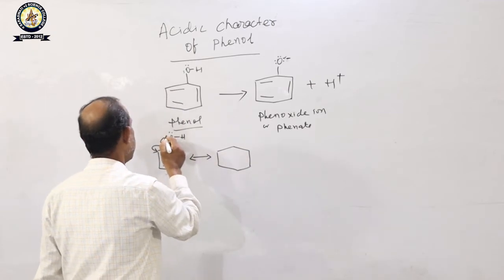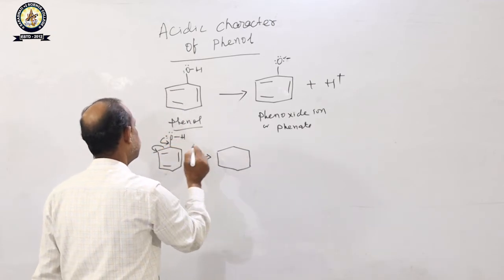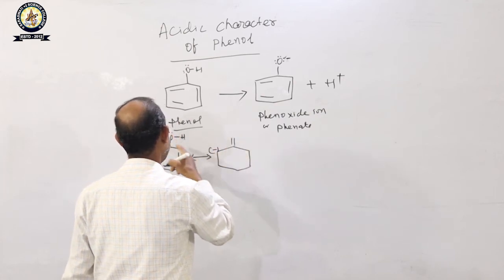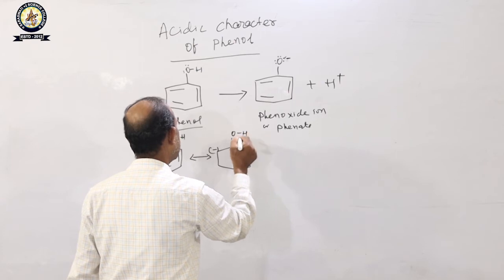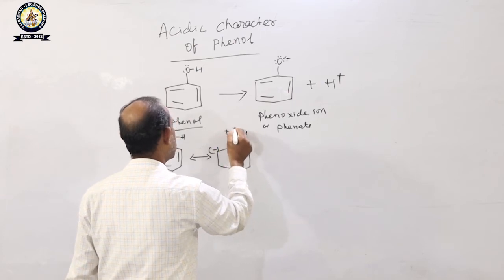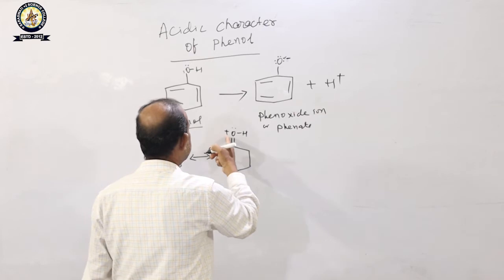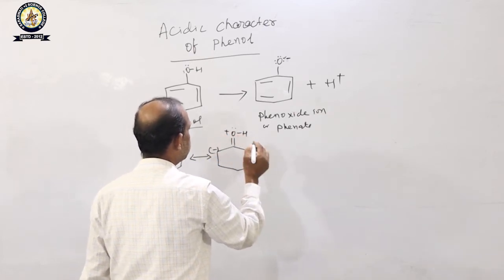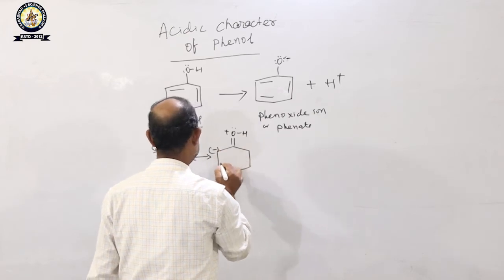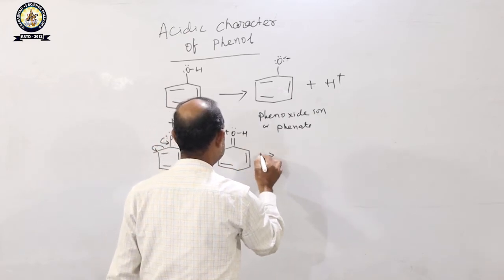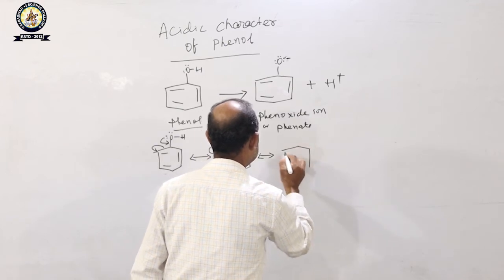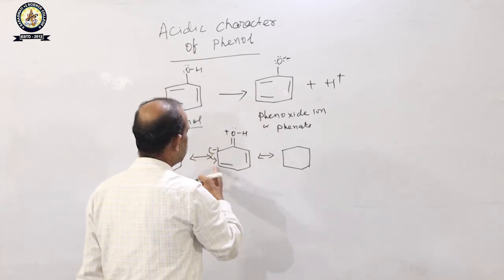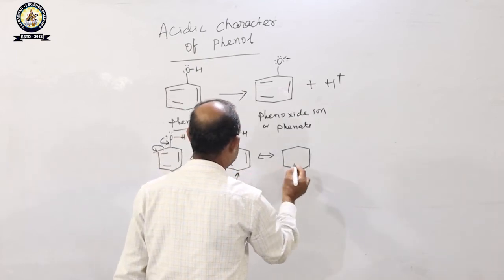You see this lone pair delocalized. The oxygen and carbon will have a double bond, so this will be our positive charge. Due to this positive charge, the bond between oxygen and hydrogen becomes weak. It comes to this place, then it will be like this.